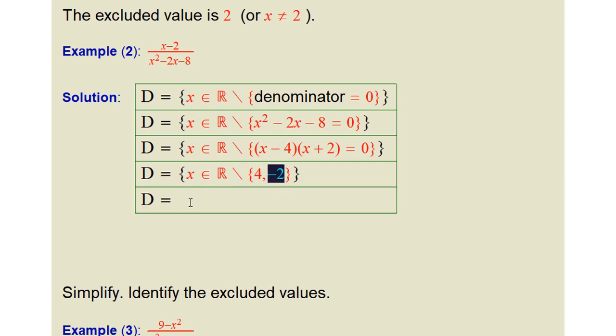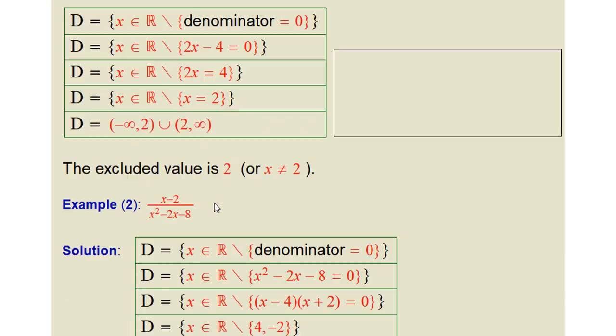How can we rewrite this as interval notation? Of course, we will write it like this. I will start from negative infinity at the beginning of my number line up to the first number I face, which is -2. I'm moving from left to right on the number line.